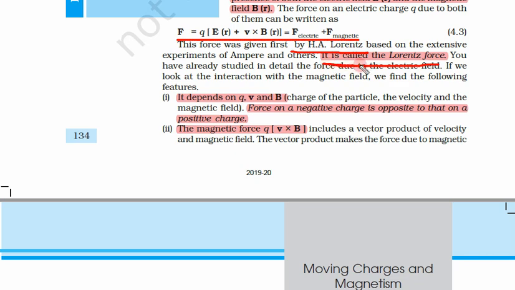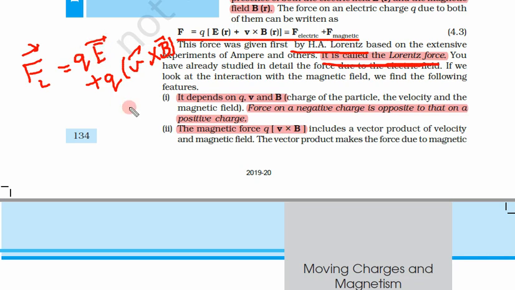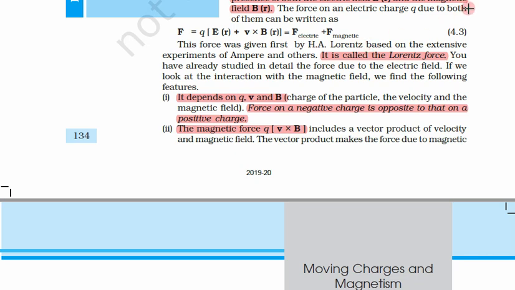So this is qE plus qv cross B. We write it like this: F Lorentz is equal to qE plus qv cross B. This total quantity is a vector quantity, and it also involves a cross product. So this total force is again a vector quantity, so it has a direction. This is called Lorentz force.